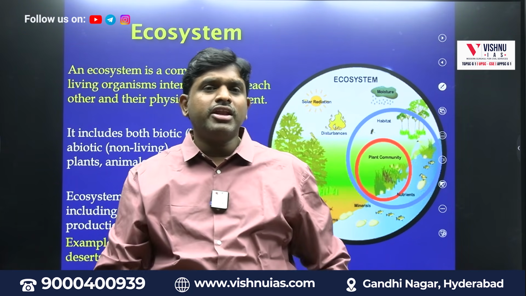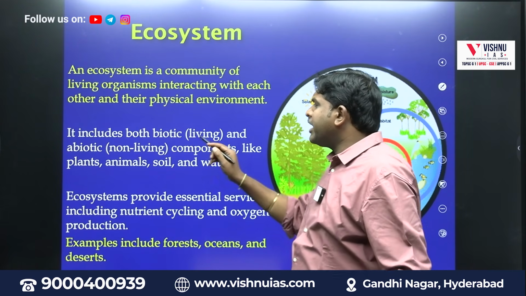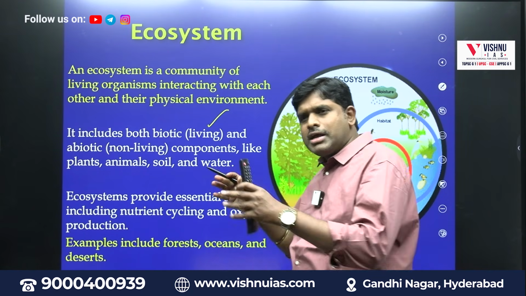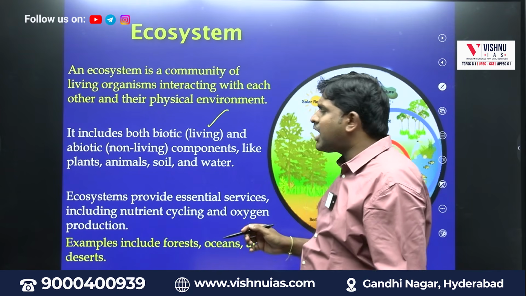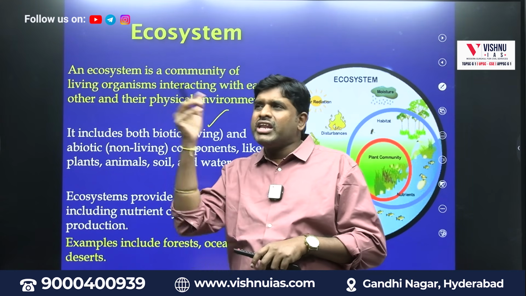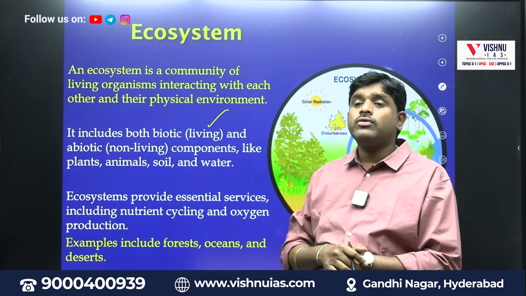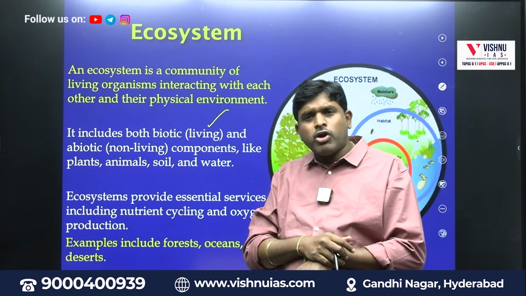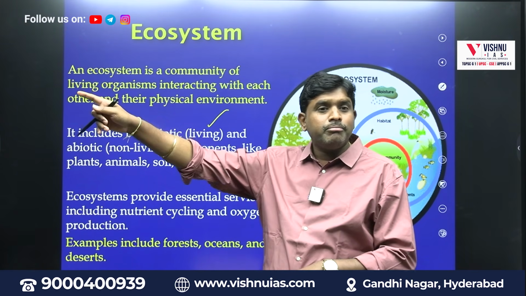In an ecosystem, we have life, and we also have non-life. In biodiversity, we have only life. It includes biotic, living things. It includes abiotic, which is called non-living things. That is, there are living organisms and non-living organisms. Non-living means what, water, environment, sun, air. In air, in water, soil, which doesn't have life, those are called abiotic. Those who have life are called biotic. The interaction between the biotic and abiotic is part of the ecosystem. The interaction within the biotic is part of biodiversity.